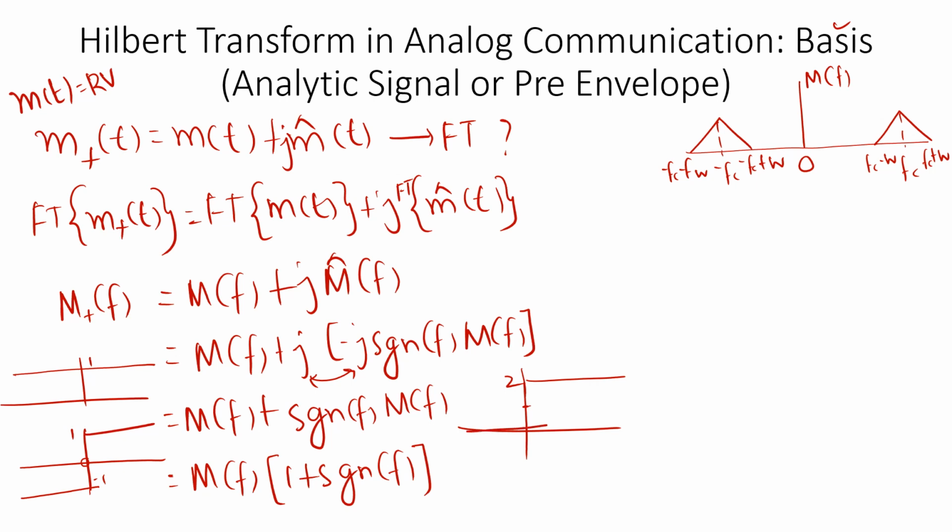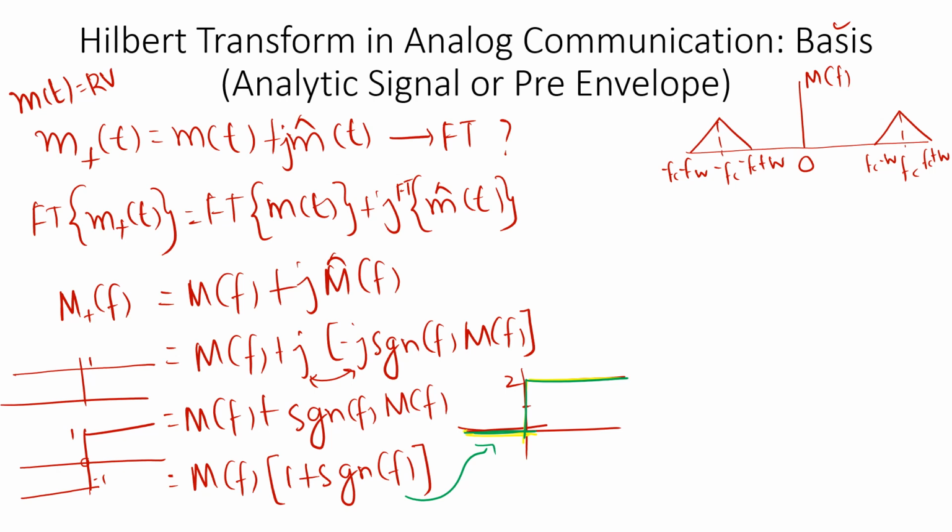So this is what we'll get, maybe I'll use some other ink. So this is what we will get. It is actually 1 plus signum of f, it will be something like this. 1 plus signum of f will be something like this, right?